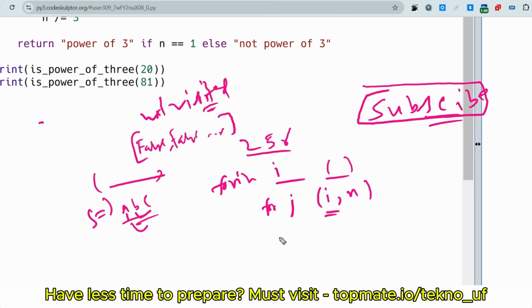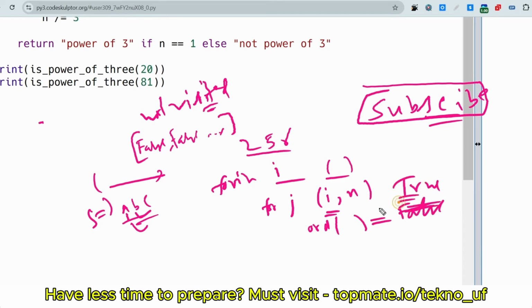Here we have to check, like in Python we get the ASCII value of any character using the ord function. So we will check if the ord of the current character is true or false in the visited array.